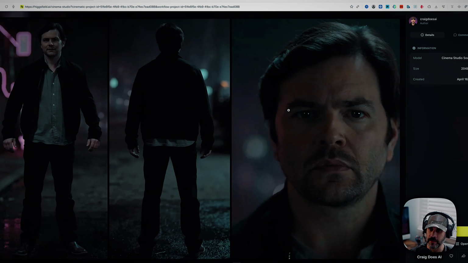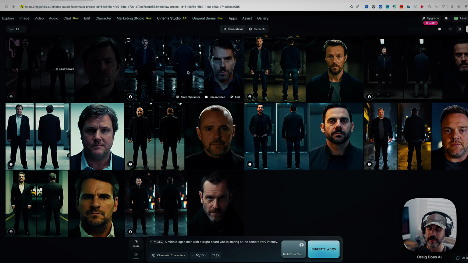Now, you'll notice that each one of these pictures has a face, and then it's got a back profile and a front profile. Now, that's on purpose. I didn't ask it to do that. That's on purpose because that's what allows Seedance to be able to have consistent characters throughout the entire video. The great thing about Seedance is that it can have multi-scenes in one 15-second video. And again, remember, it can go from 4 seconds up to 15 seconds, but you can have multi-angles and all that kind of stuff. So if you have that, you want to make sure that your character is consistent. And that's exactly why this happens. So if you are developing or creating your own images and you want to be consistent, you want to do something like this, and Higgsfield has it built in automatically.